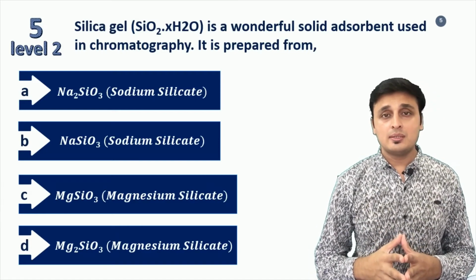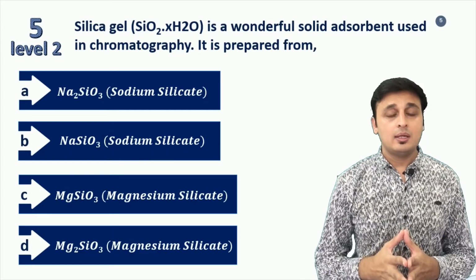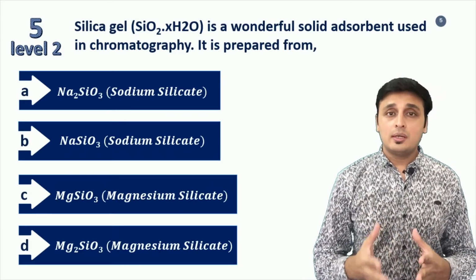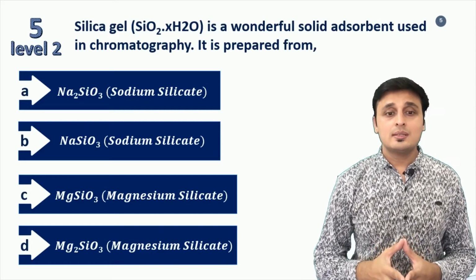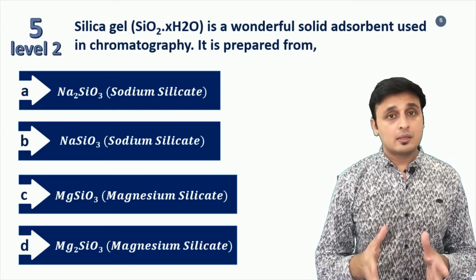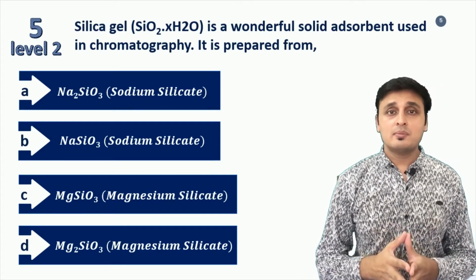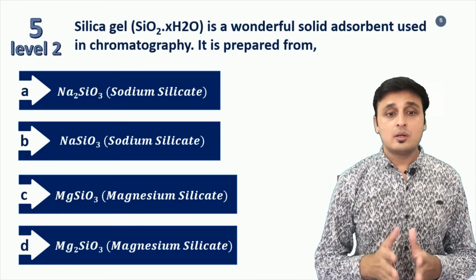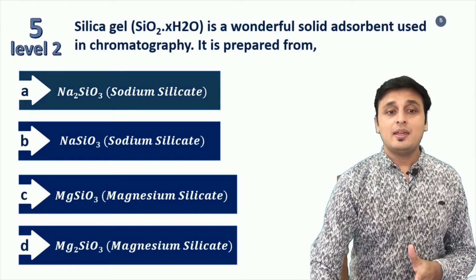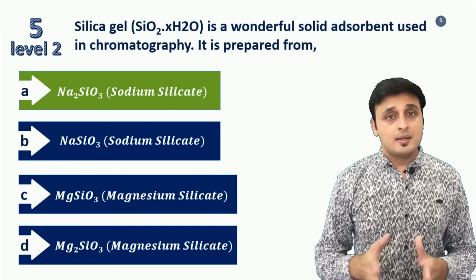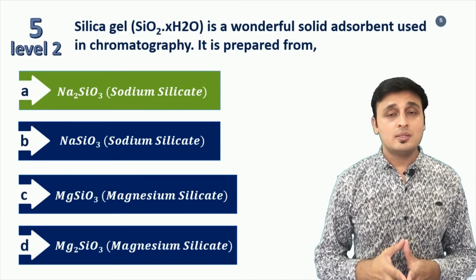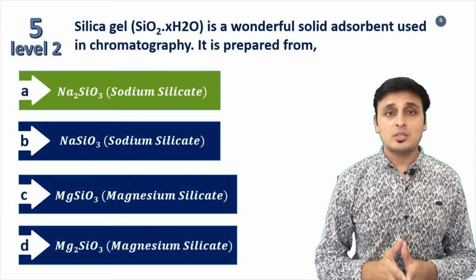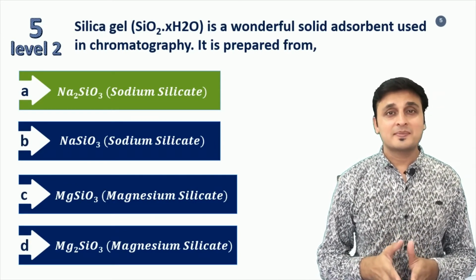The first point is which is the correct formula. The second point is which is the correct answer. So the correct answer for this question is sodium silicate, and the correct molecular formula of sodium silicate is Na2SiO3. So the correct answer of this question is option A, Na2SiO3. Let me inform you that silica gel is a wonderful solid adsorbent and useful in a separation technology called chromatography.